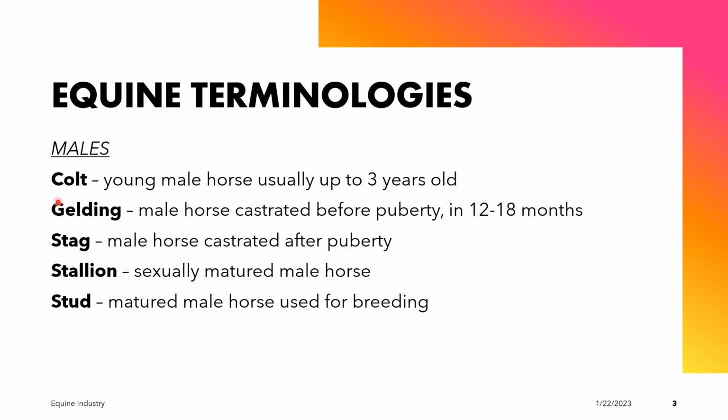The gelding is a male horse castrated before puberty. Puberty is usually 12 to 18 months. A stag is a male horse castrated after puberty. And we also have the stud. These are matured male horses that are used for breeding.